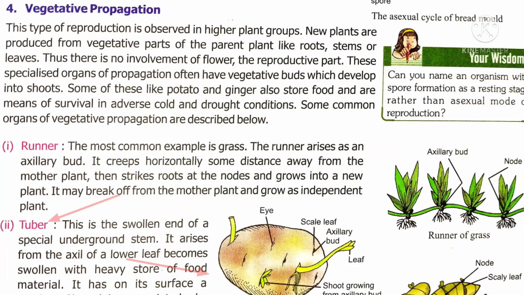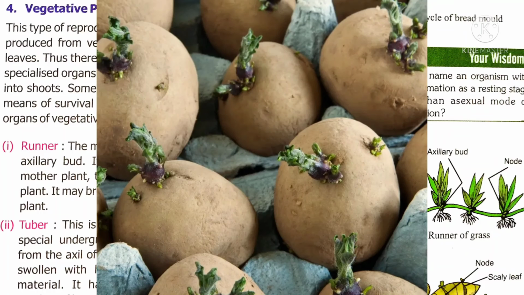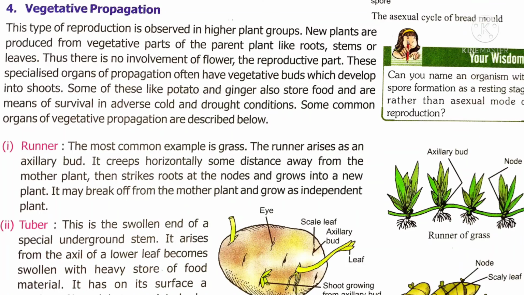The next one is tuber. Tuber is nothing but the swollen part of the plant, which is the underground part of the stem. We know that on the surface of the potato we can see a number of eyes or nodes which develop into buds from which a new plant arises. Basically, farmers cut the eyes of the potato and plant them in the soil. When they put this eye part of the potato in the soil, a new potato plant rises up. Thus, a new potato plant can be developed from the eye of a potato.